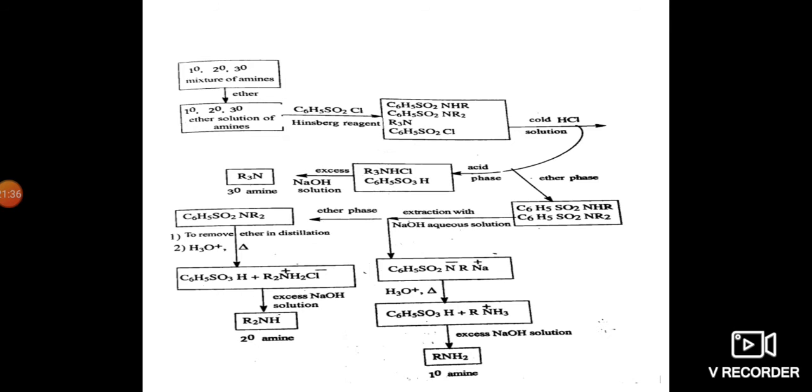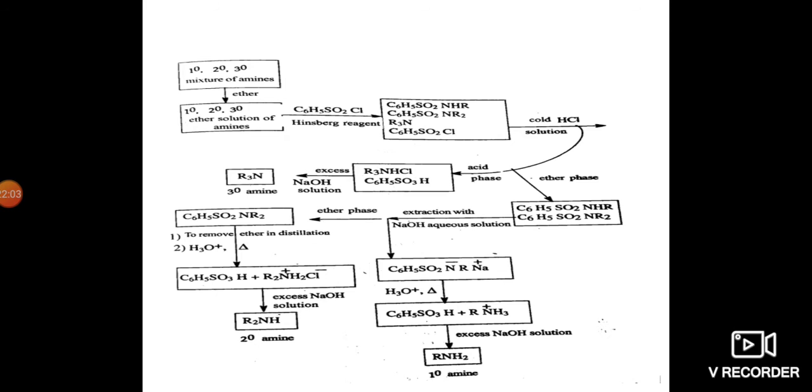Then in that container we have two substances: one is the N-alkyl benzene sulfonamide, and the other is the N,N-dialkyl benzene sulfonamide. This is dissolved in the ether phase, then extracted with the sodium hydroxide aqueous solution.